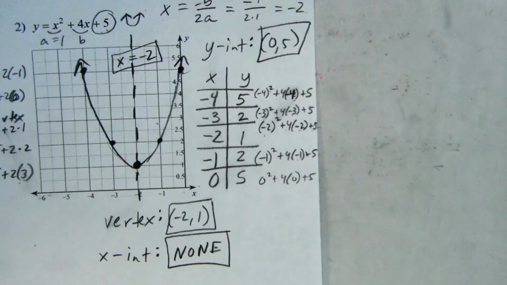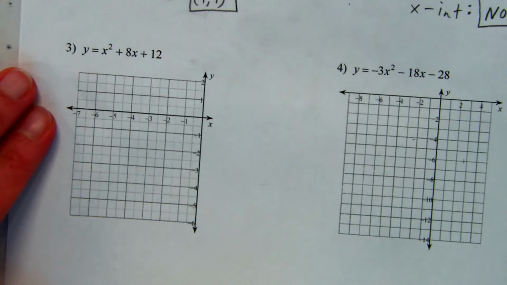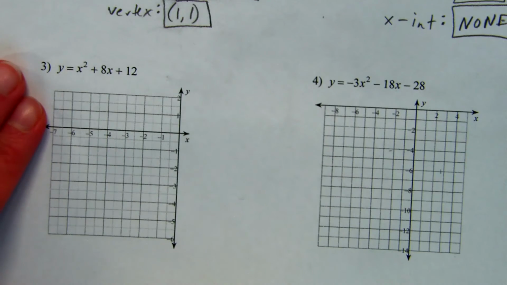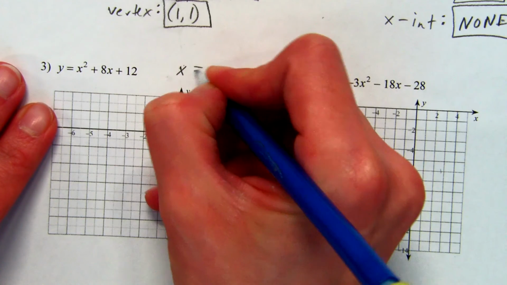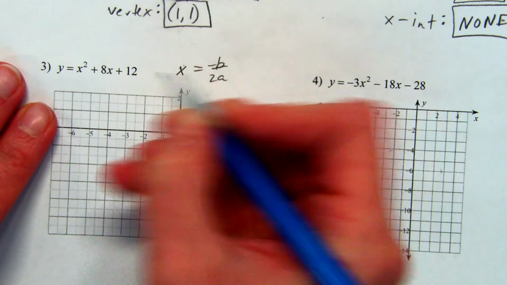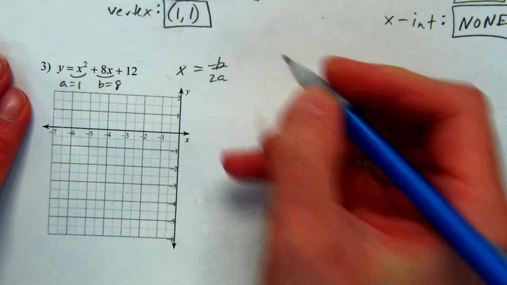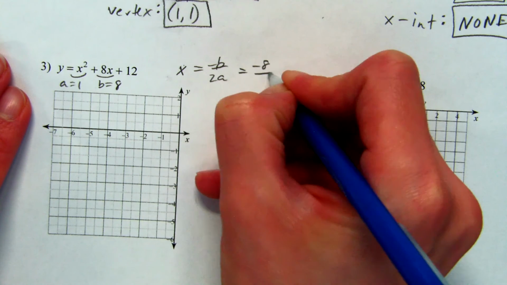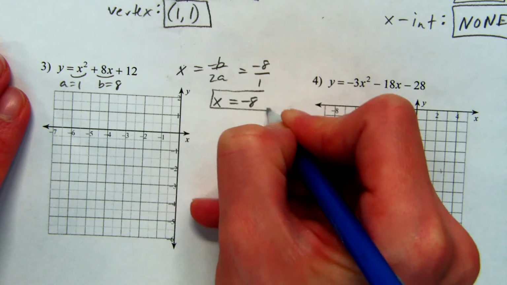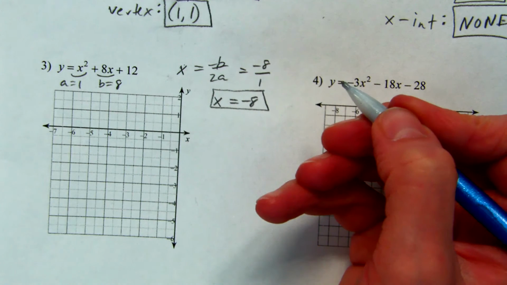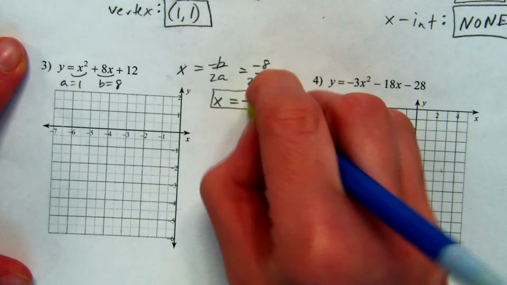Did you get it? Okay, so let's take a look at number 3. So we'll just start with the axis of symmetry. So x equals negative b over 2a. So b is going to be 8, and a is just 1 again. So I'm going to have negative 8 divided by, I'm sorry, over 2 times 1. So that'd be negative 8 over 2, which makes x equals negative 4.